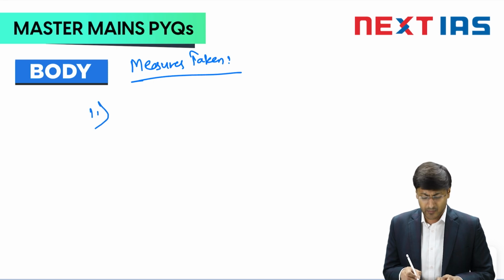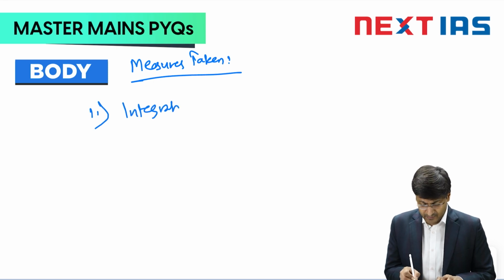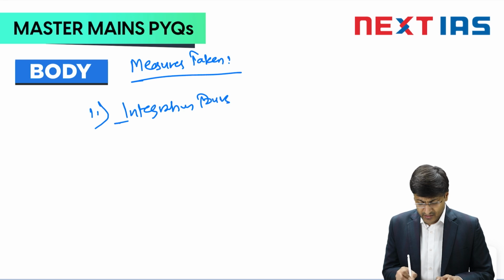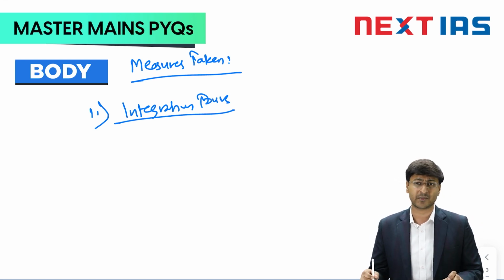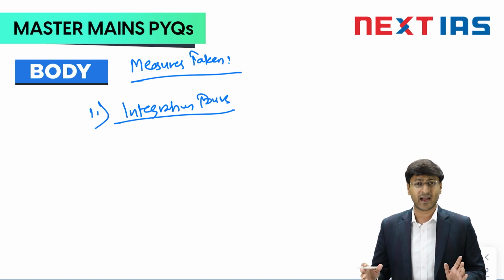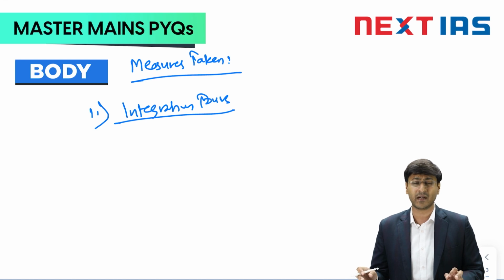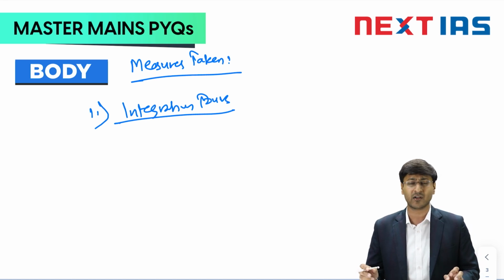The first measure, if we talk about, is integration tours by the Indian Army. The Indian Army every year conducts 100 integration tours across Jammu and Kashmir. Why? To guide youth about the history, culture, geography of the country, as well as the development activities taking place across the country for their own welfare.